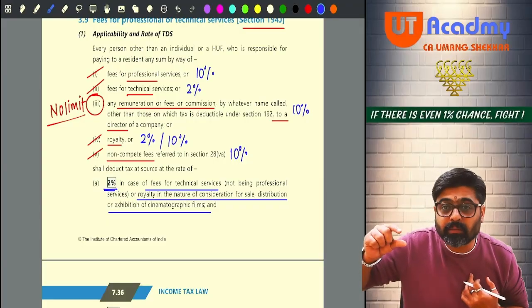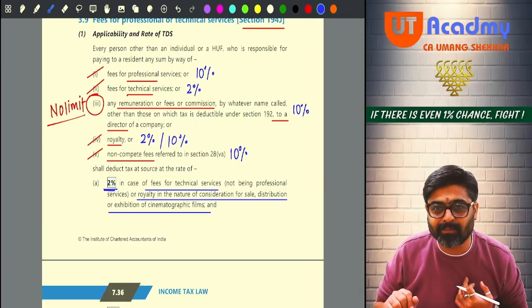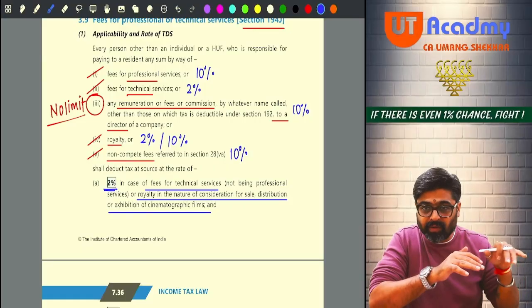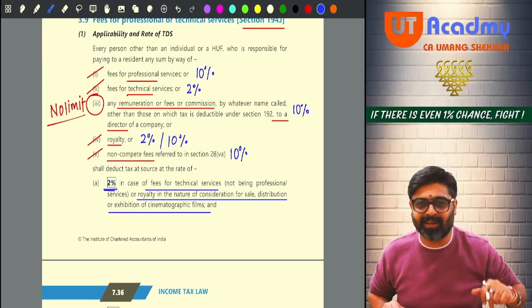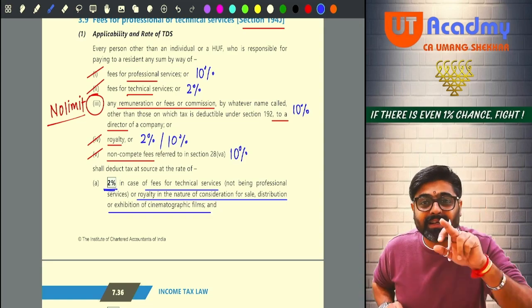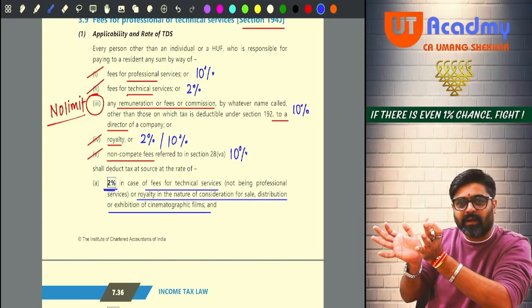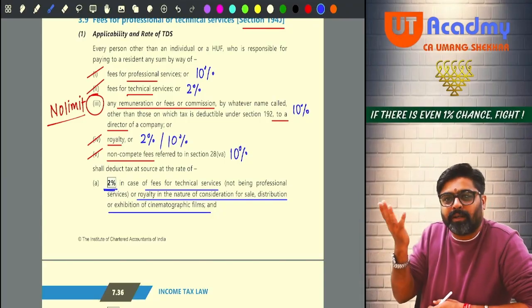So I will give a customer care number which will be printed on that washing machine. Have you seen that number? Whenever you buy a refrigerator, there is a customer care number. You buy a washing machine, there is a customer care number. That customer care number is not my number. That is a call center whom I have appointed.